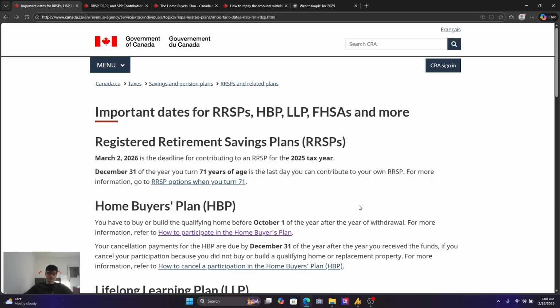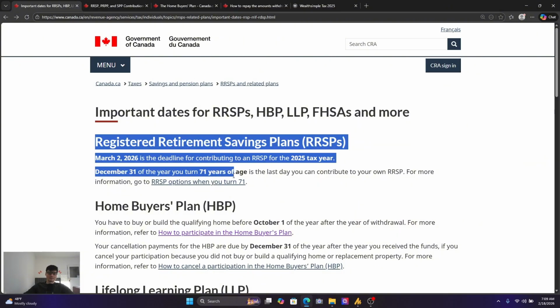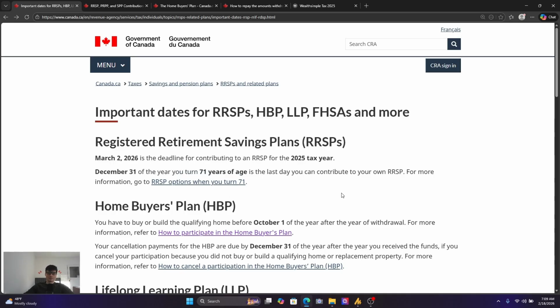This can be very bad for you if you are a high income earner, because from a tax theory standpoint, RRSP contributions are best for high income earners, as they will bring down your net income for tax purposes and therefore your taxable income, and you'll save a lot of tax because you'll be taxed at a higher bracket. Okay, so that's the first mistake that most people make. They're not being careful with the dates and they end up missing it.